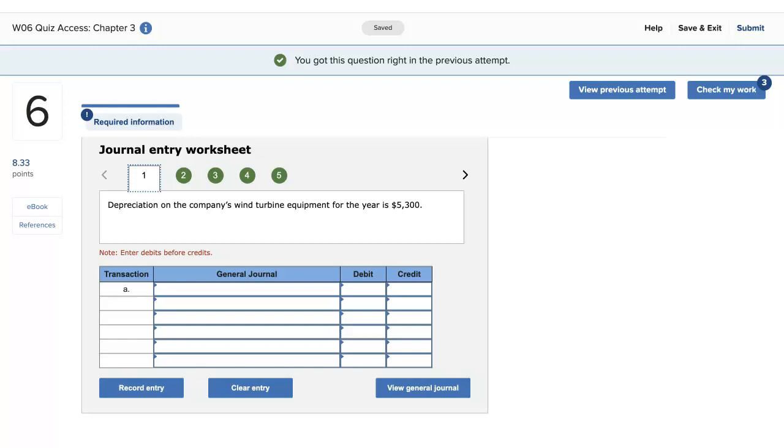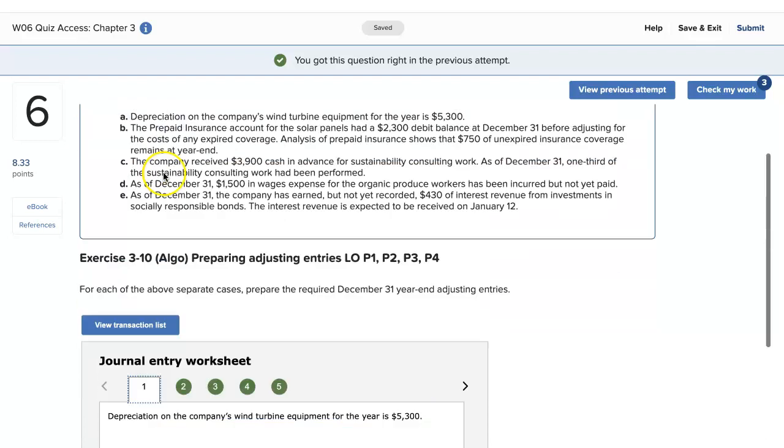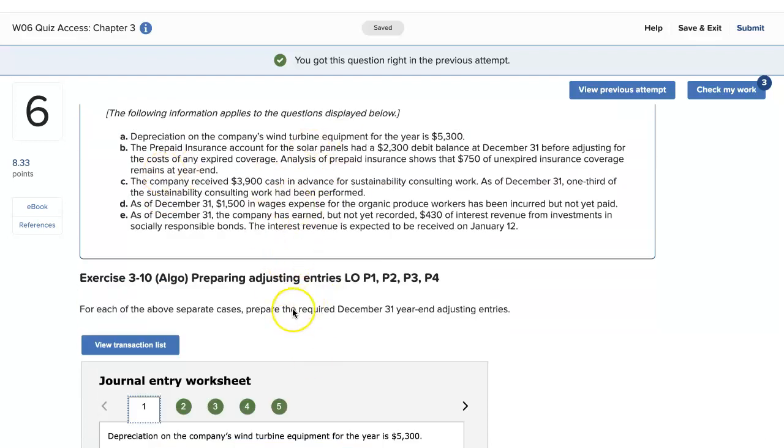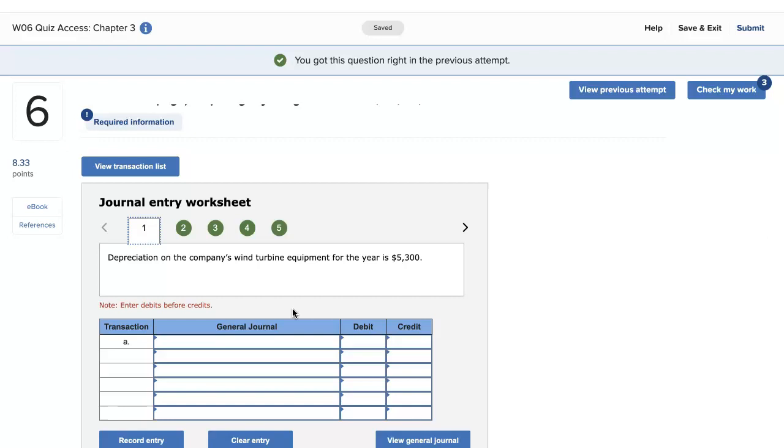Hello, so I'm going to be solving problem number 6 of the quiz axis for chapter 3. So we'll get right into it. Obviously we all have different numbers or maybe similar, but it is still the same process.